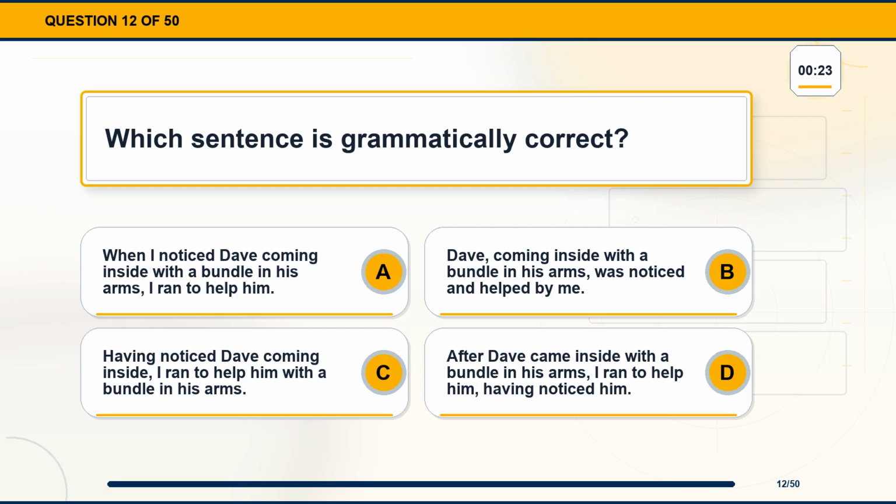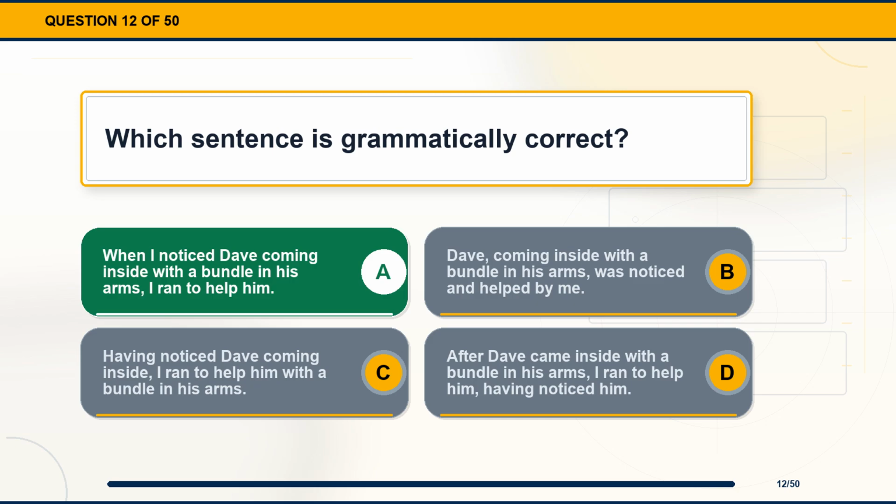Question 12. Which sentence is grammatically correct? Option A. When I noticed Dave coming inside with a bundle in his arms, I ran to help him. Option B. Dave, coming inside with a bundle in his arms, was noticed and helped by me. Option C. Having noticed Dave coming inside, I ran to help him with a bundle in his arms. Option D. After Dave came inside with a bundle in his arms, I ran to help him, having noticed him.